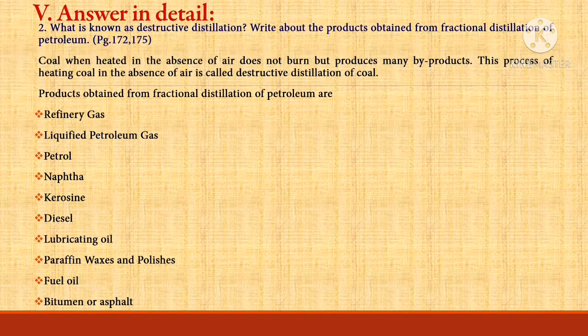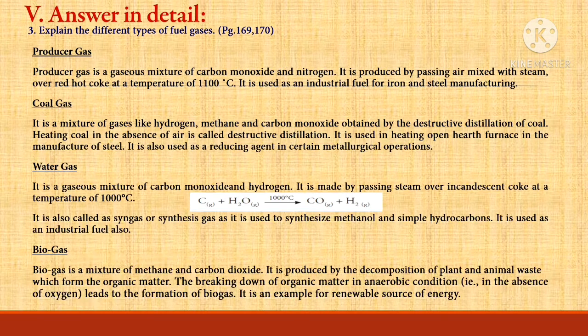Products obtained from petroleum are refinery gas, liquefied petroleum gas, petrol, naphtha, kerosene, diesel, lubricating oil, paraffin waxes and polishes, fuel oil, bitumen or asphalt. Question 3. What are the different types of fuel gases? Answer is in page number 169 and 170.